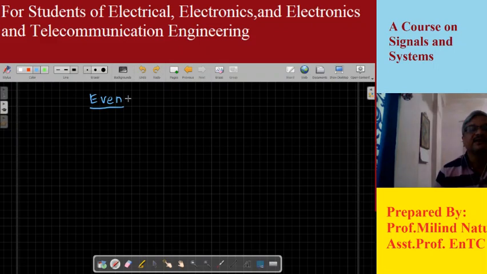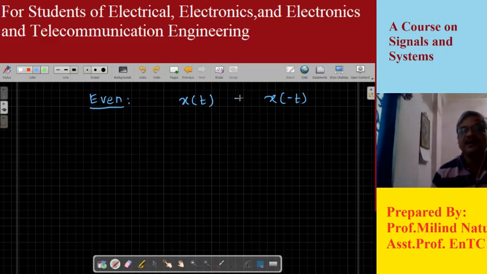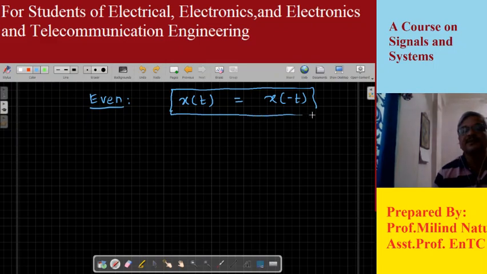So an even signal can be mathematically denoted as follows. Suppose I have a signal x of t, then if I fold the signal, the folding operation we have already studied in the previous class, folding means time reversal. So if we time reverse the signal, then also its amplitude remains the same. When this condition is followed by a signal, then that signal is called an even signal.